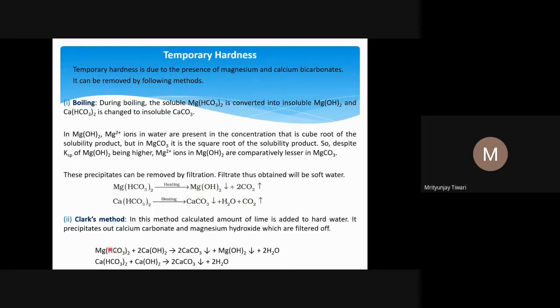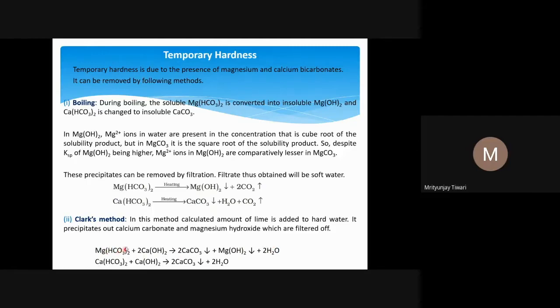Mg forms Mg(OH)2, as an exchange reaction happens. The calcium bicarbonate forms calcium carbonate, which is thermally more stable, and two water molecules are released.